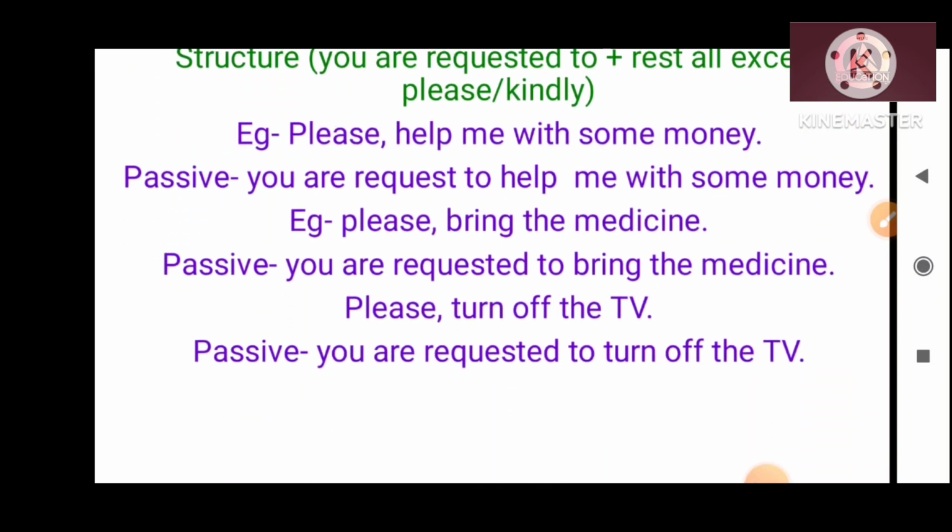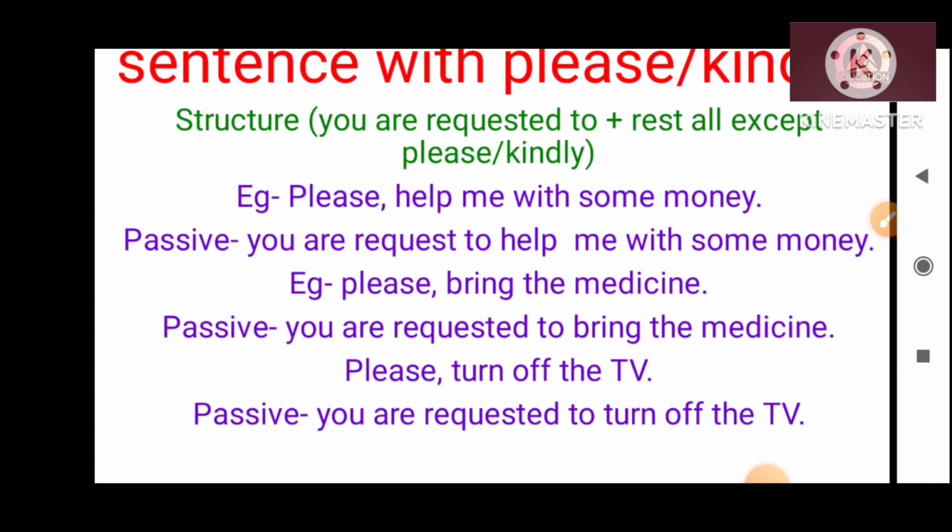In the third sentence, please turn off the TV. Then what is the passive form? The passive is here: you are requested to turn off the TV.